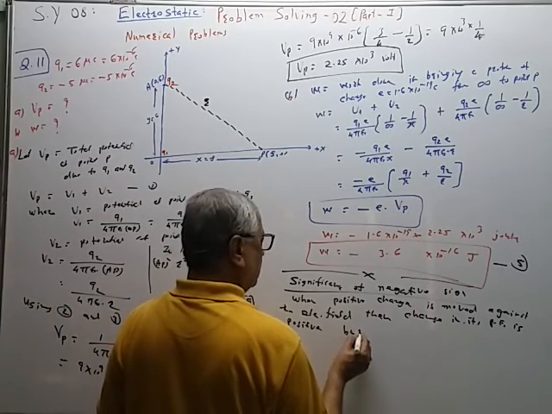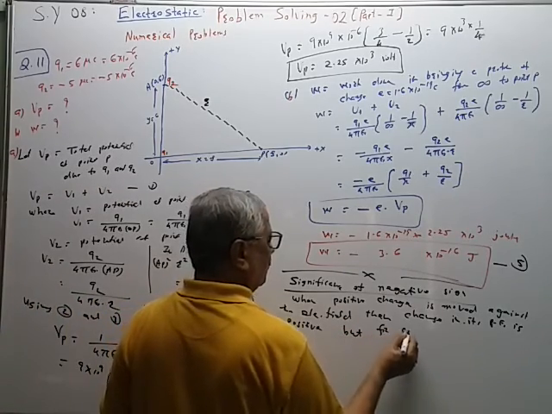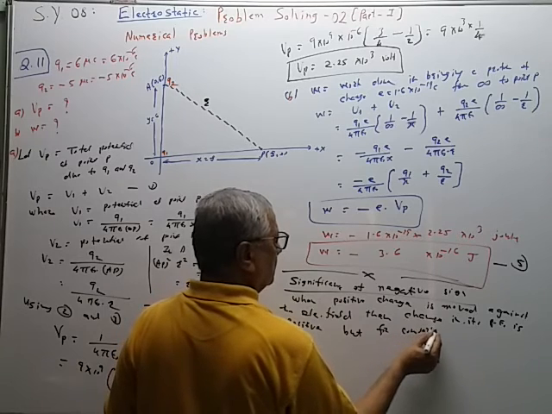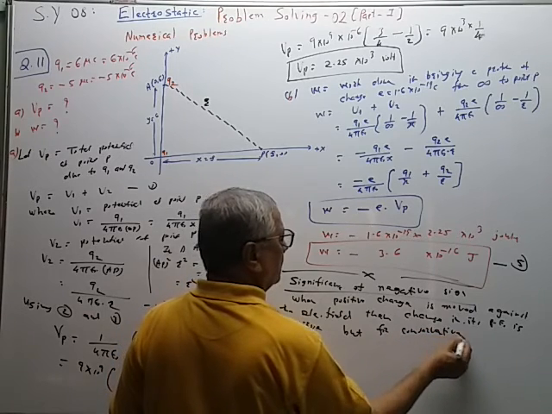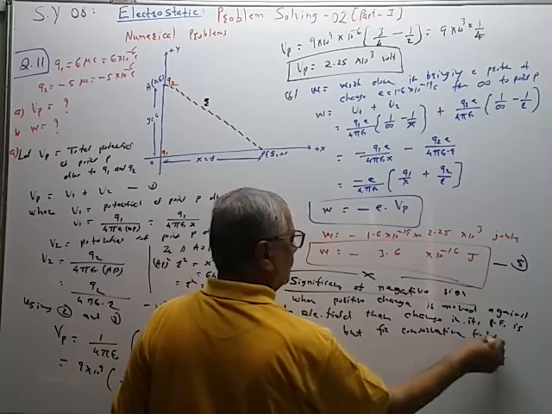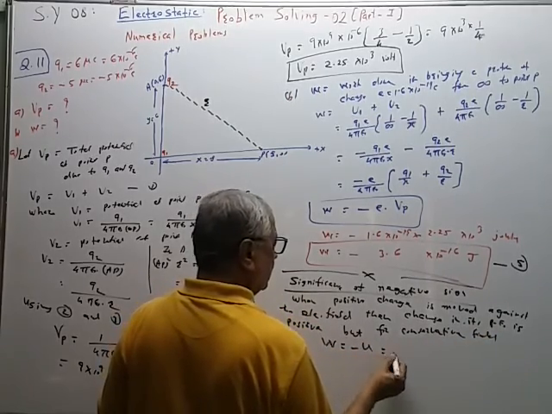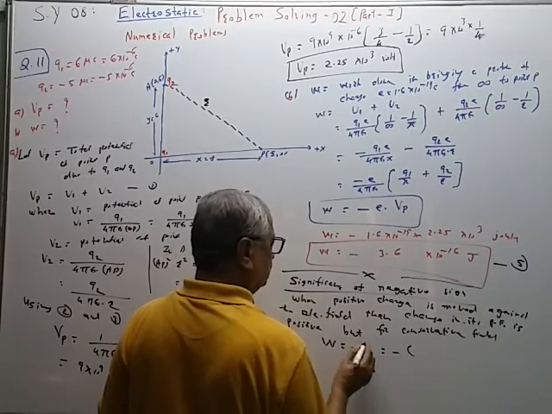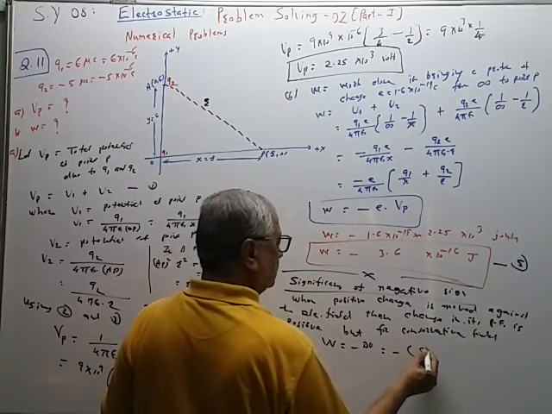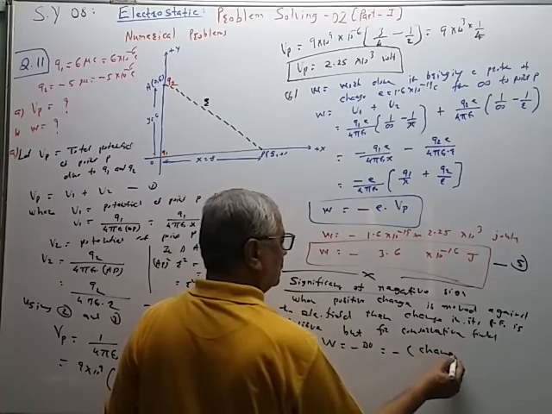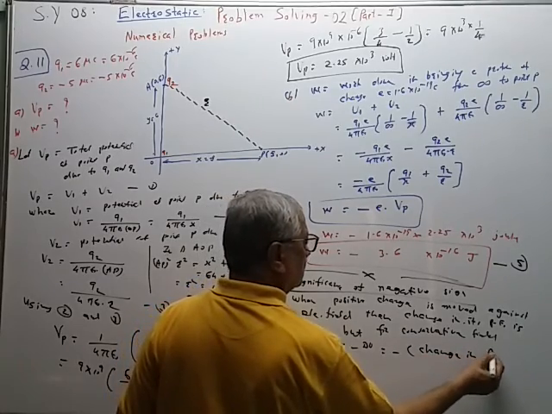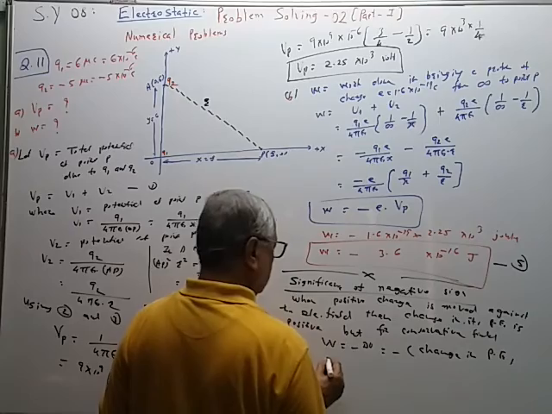But for a conservative field, we derived this formula last year. W is equal to minus U, that is minus delta U, change in potential energy.